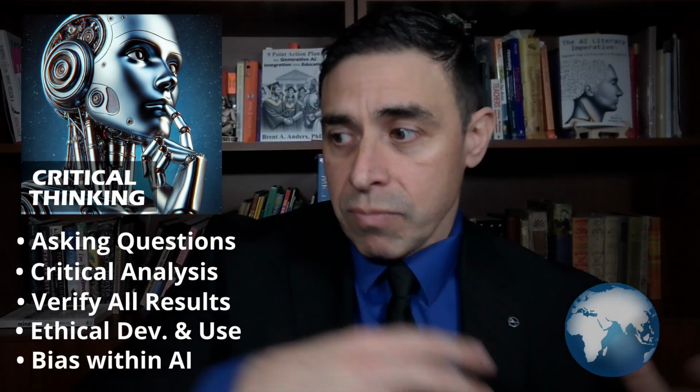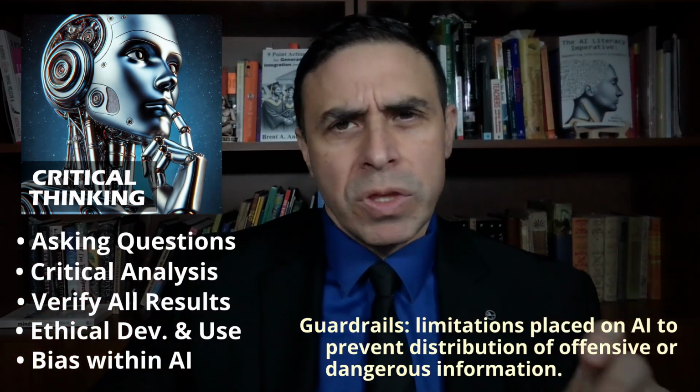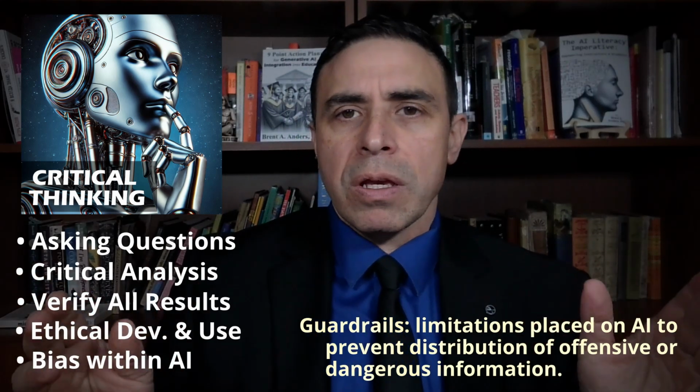An AI that comes from the United States is probably going to be biased in some way towards Western aspects or Western thinking. Similarly, if an AI comes from China, from Russia, from the Middle East somewhere, there will probably be some bias associated with the region it came from, the language used in training, the company that's actually putting together and setting up guardrails, which is left and right limits. These are important aspects to understand when we're talking about the critical thinking and our critical analysis of the results that we get from the AI.